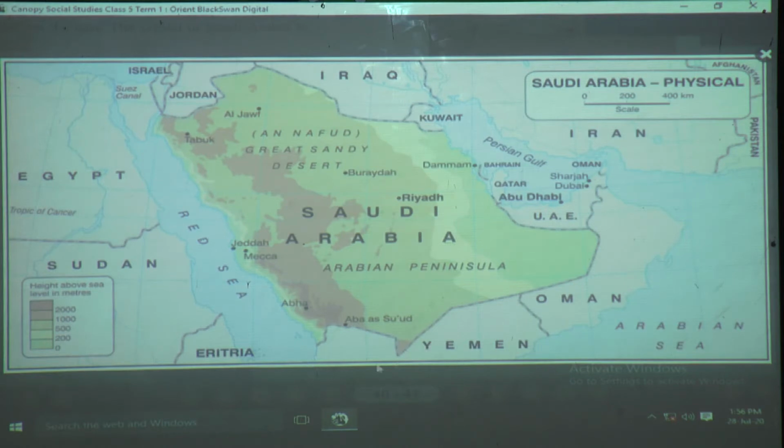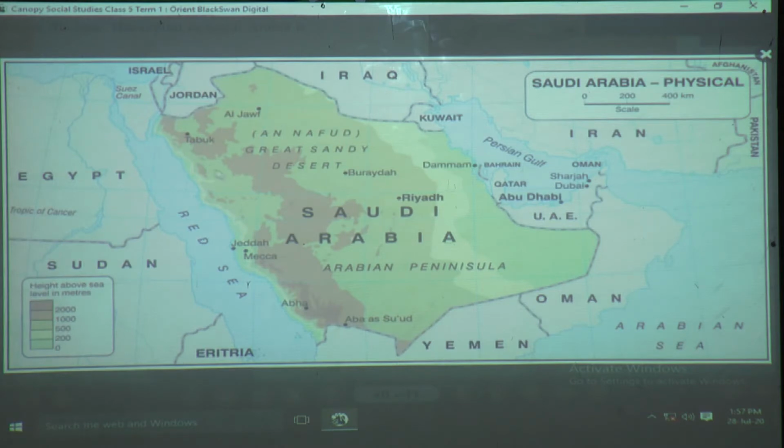Here we have the equator and then the latitude, the Tropic of Cancer. As it passes through the middle of Saudi Arabia, the portion which is towards the north is lying in which zone? Yes, it is lying in the temperate zone. So the area which is above the Tropic of Cancer is the temperate zone.